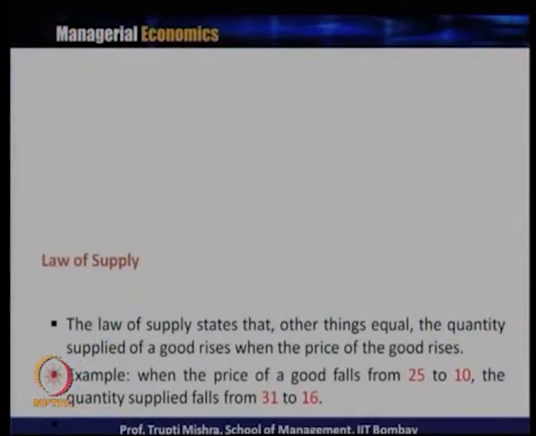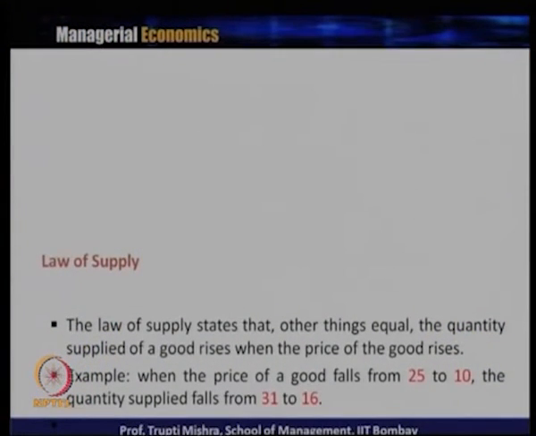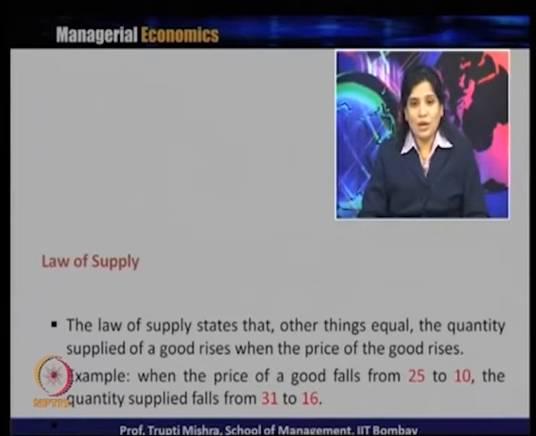Now, what is the law of supply? As you remember, price and quantity demanded are always inversely related, other things remaining constant. So, following the Ceteris Paribus principle, Ceteris means every other thing is equal. The law of supply states that the quantity supplied of a good increases when the price of the good increases.